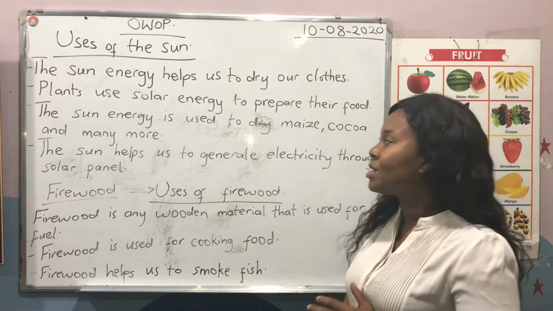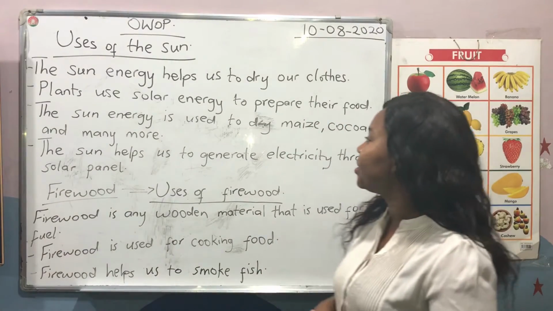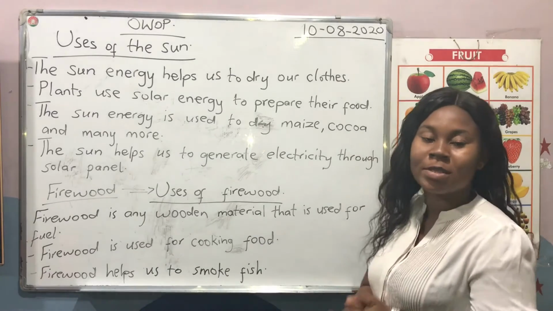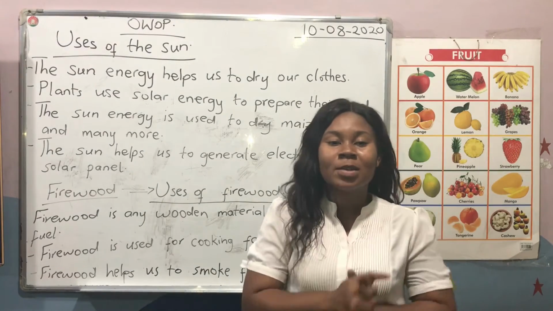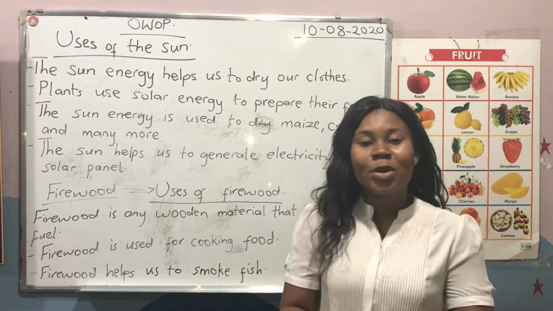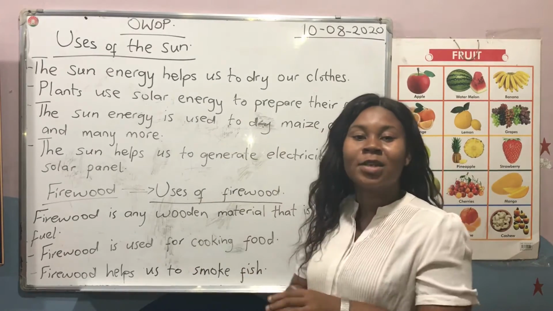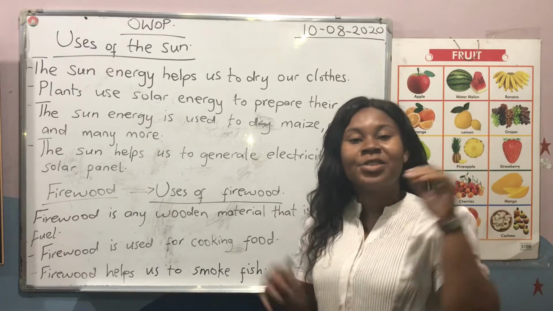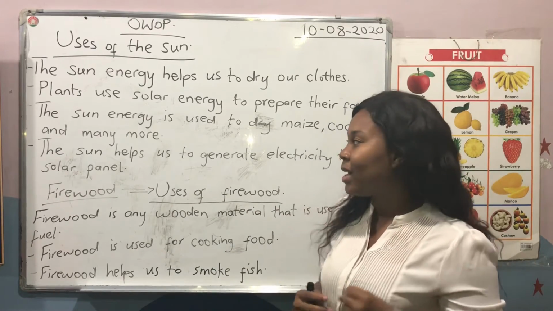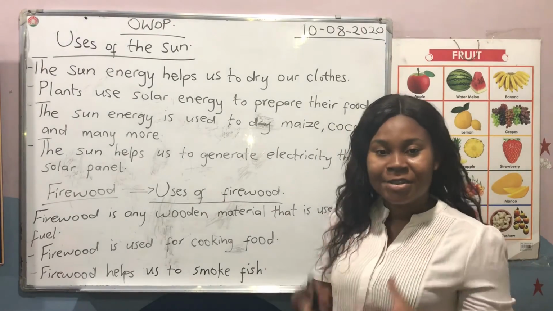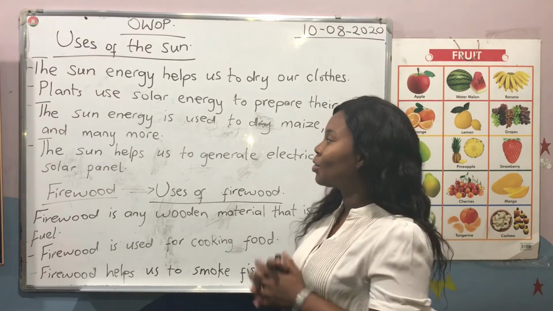The first one says the sun's energy helps us to dry our clothes. When you finish washing your dress, you go and dry it on the dry line so that the sun can shine on it and then it can become dry. So the sun's energy helps us to dry our clothes.